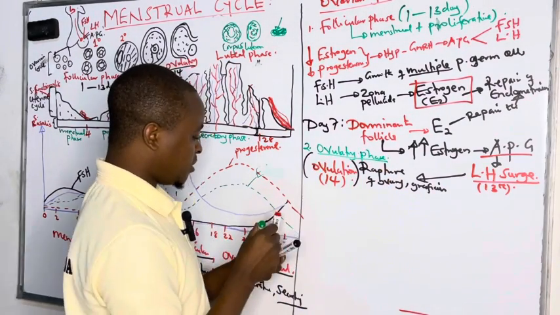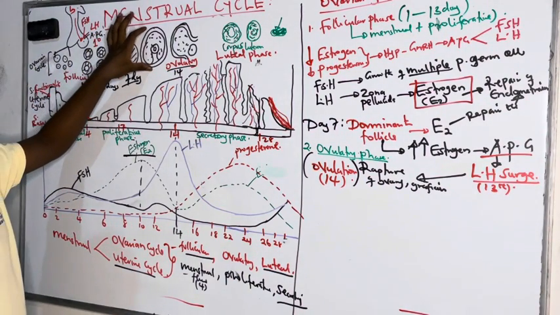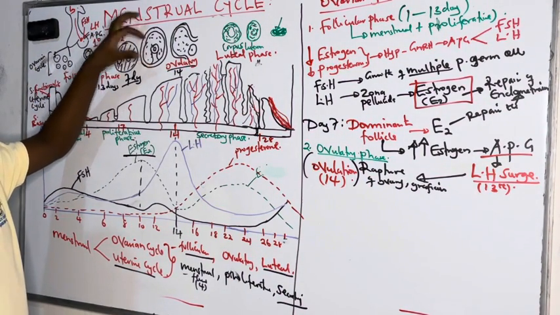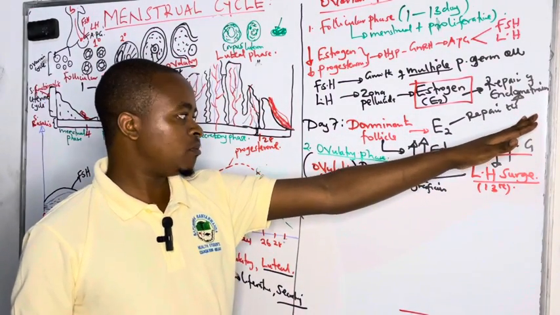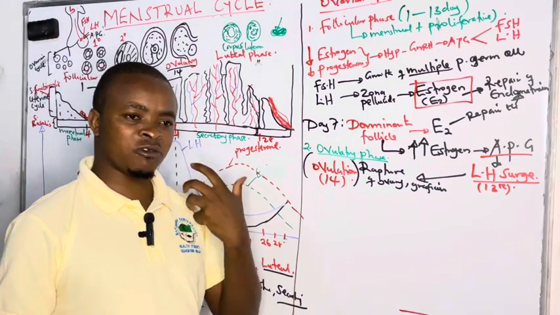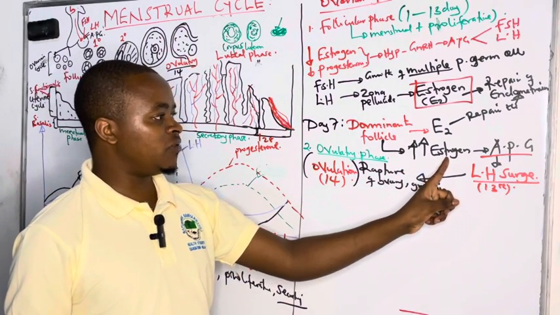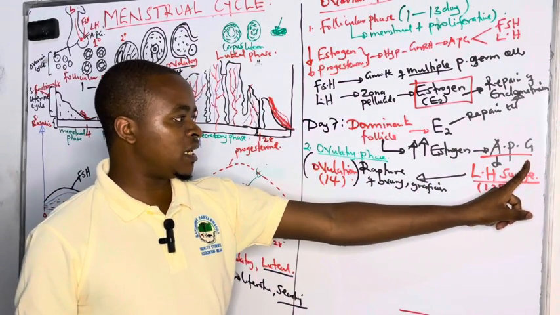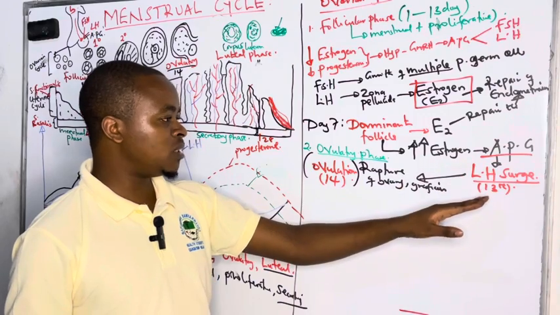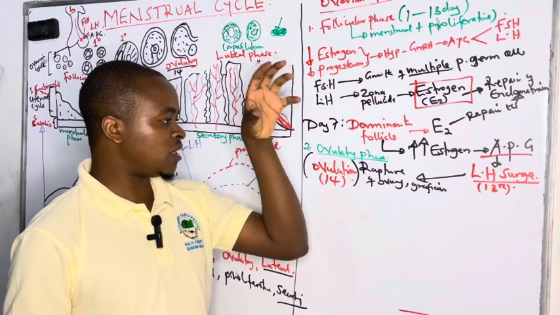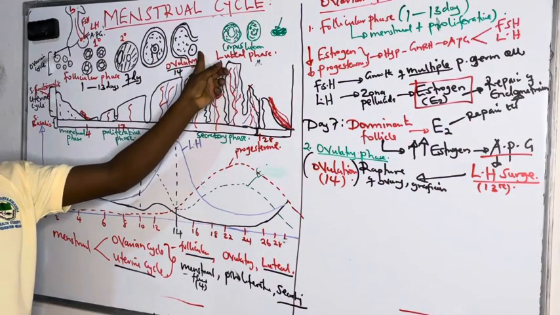And we have said that the follicular phase stops on the maturation of the Graafian follicle, producing high levels of estrogen, which continue to repair the endometrium. But by day 12 to day 13, we are seeing a high increase in estrogen levels, triggering the anterior pituitary gland to release a surge of luteinizing hormone. And it is this luteinizing hormone that hits the ovary together with the Graafian follicle, leading to the release of the secondary oocyte.